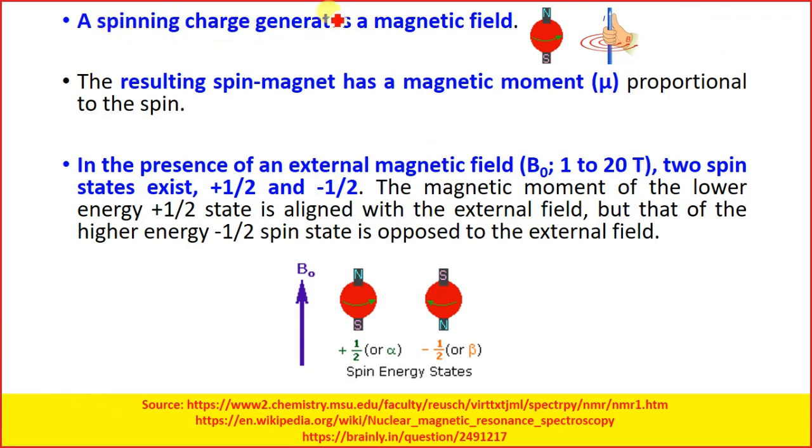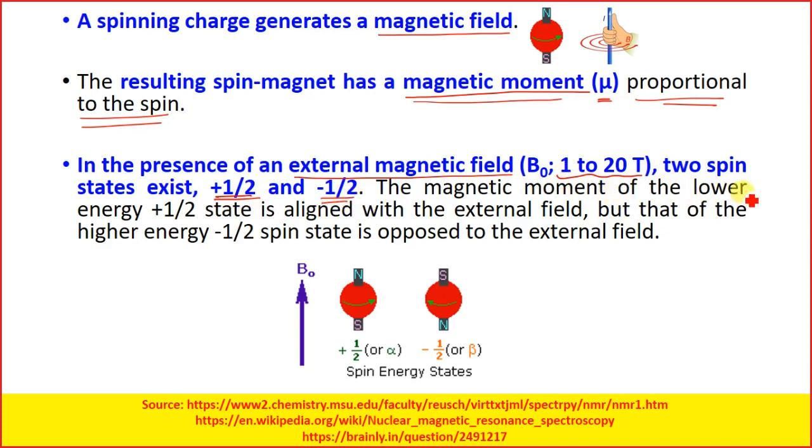Now, a spinning charge generates a magnetic field, and we have seen that there will be a north pole and a south pole. The resulting spin magnet has a magnetic moment mu, which is proportional to the spin. In the presence of an external magnetic field B0, which is typically in the range of 1 to 20 Tesla, two spin states exist, plus half and minus half.